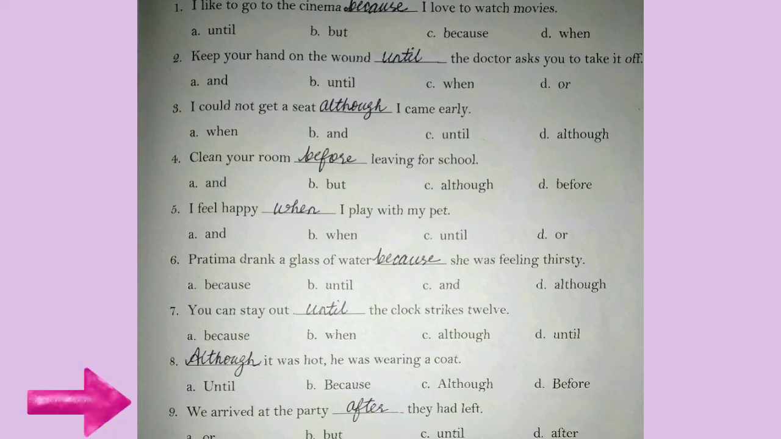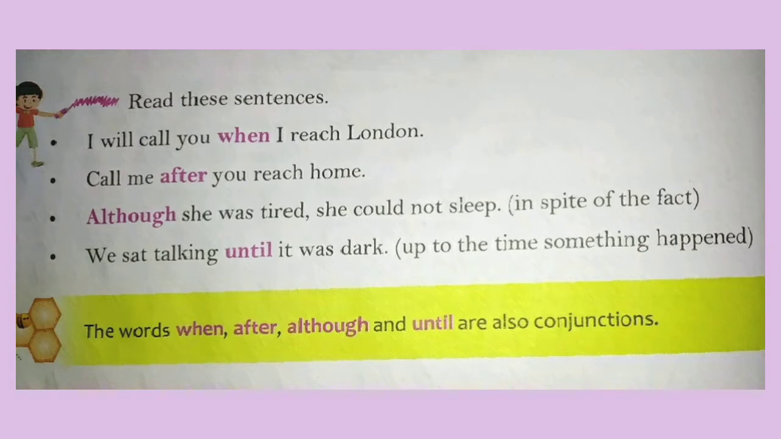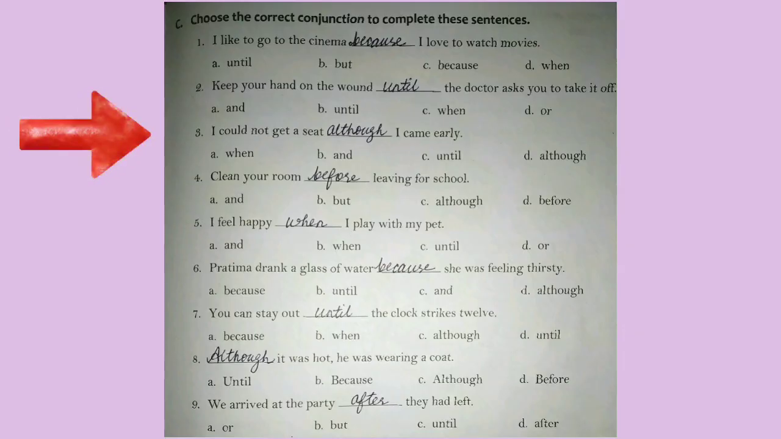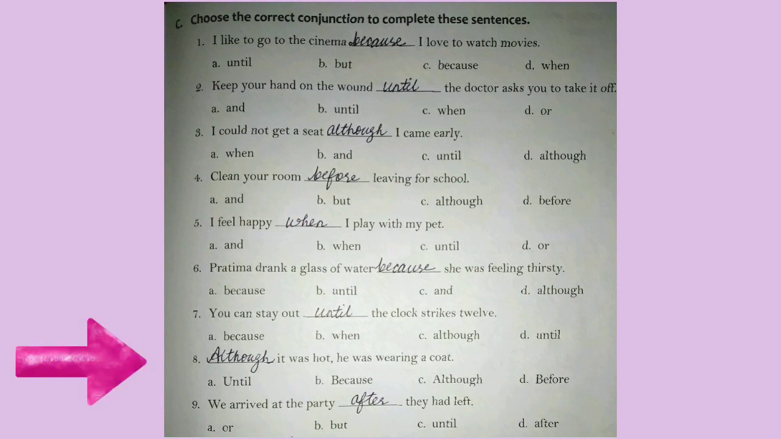Next one, although she was tired, she could not sleep. Although is used to contrast ideas. That means, look at the sentence. She was tired. That is one sentence, and the next sentence is she could not sleep. Usually, when you get tired, you take rest. But here, there are two opposite ideas. She was tired, but she could not sleep. So there we use although. So although and but are used to contrast ideas. And in the exercise, question number 3, I could not get a seat although I came early. Another one is question number 8, although it was hot, he was wearing a coat.